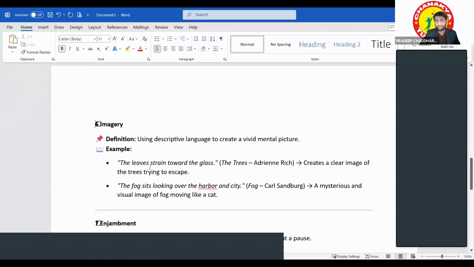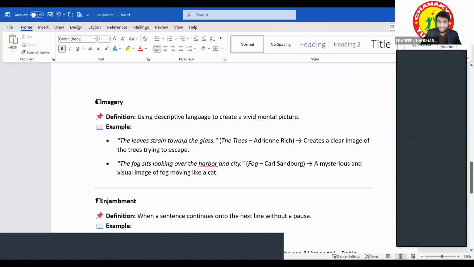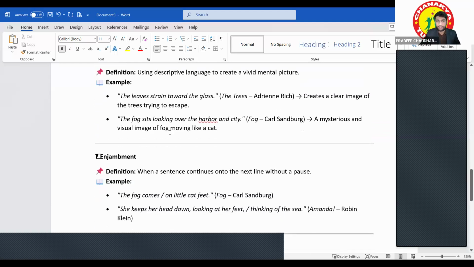Talking about imagery, you will find it whenever there is descriptive language that creates a mental picture in your mind. Just like "The leaves strain towards the glass" in The Trees by Adrienne Rich. Whenever you read this poem, you will find so many images: the trees are moving. It creates an image inside your mind. "The fog sits looking over the harbor and the city" also has imagery, because when you read "the fog sits looking", you picture it.